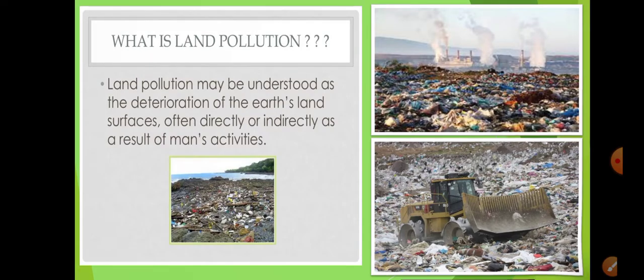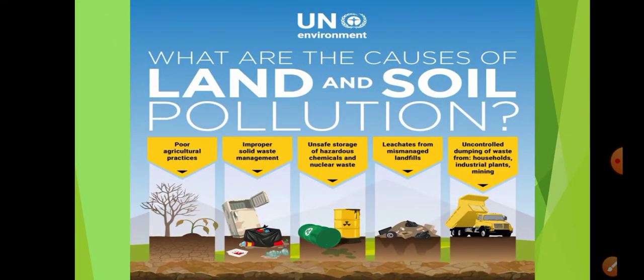Okay, now we are moving forward, and we are going to discuss the causes of land or soil pollution. So what are the causes? What are the main factors that are leading to soil pollution or land pollution? So first and foremost, poor agricultural practices. We have discussed agricultural practices in your water pollution and air pollution as well, right? Here also the agricultural practices are contributing to your land pollution.